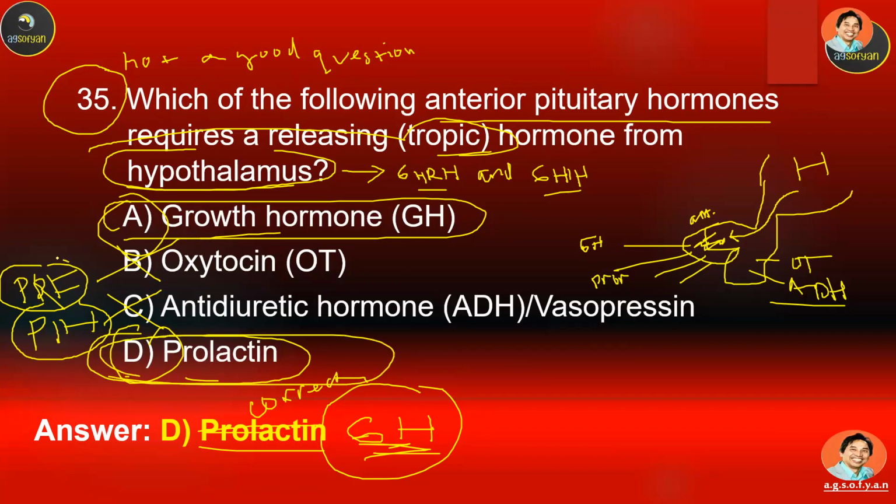Prolactin requires PRF and PIF produced by the hypothalamus. Growth hormone requires GHRH and GHIH from the hypothalamus. So both growth hormone and prolactin require these tropic hormones. I'm sorry about this, but at least this gives you more explanation of why it is wrong and why it is correct. I hope it gives you more understanding of this problem. I was wrong for this question.